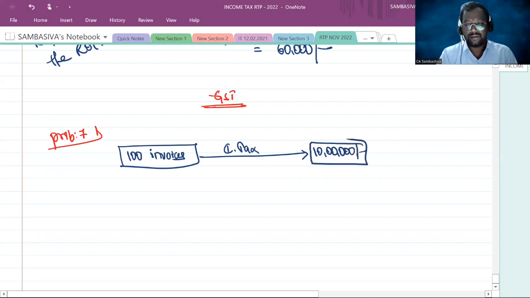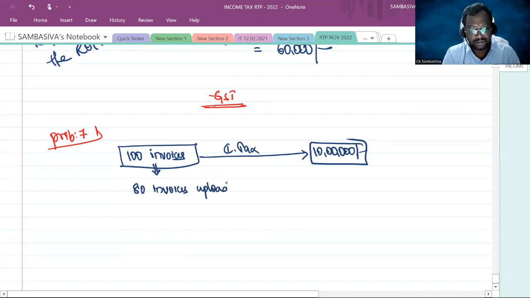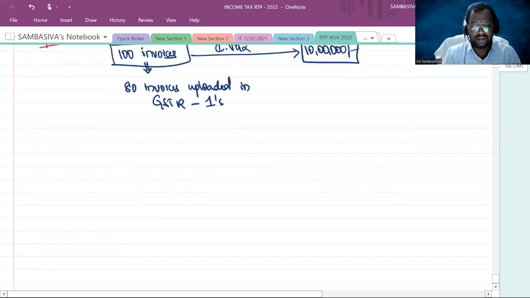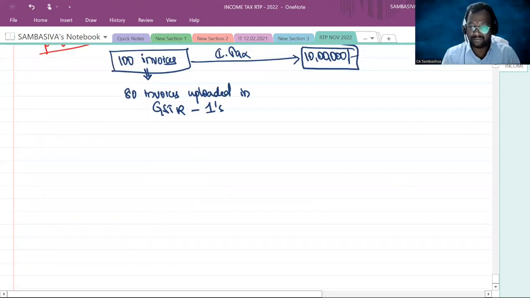But out of the 100 invoices, only 80 invoices have been uploaded by the suppliers in their GSTR 1, and the same were reflected in the GSTR 2B of the recipient.